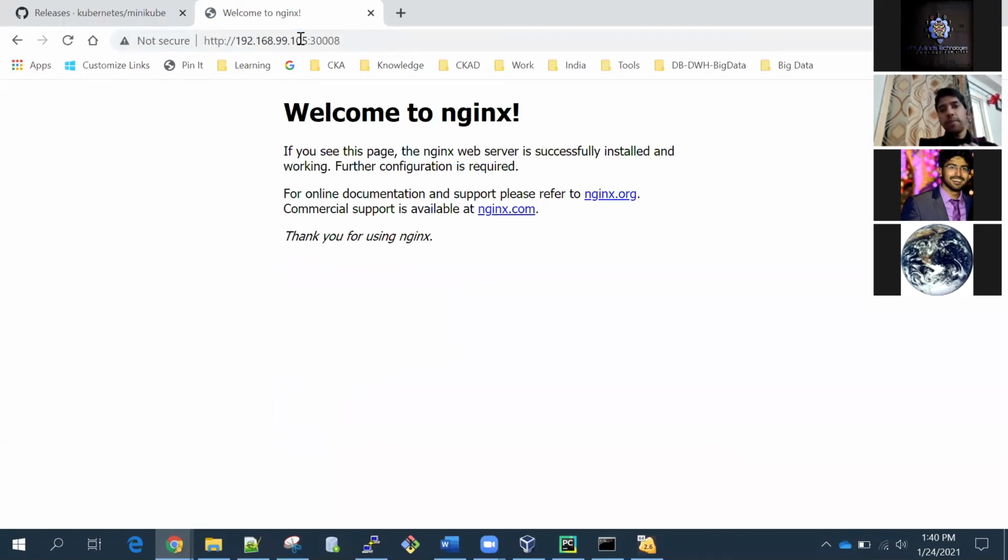Now it is accessible. I'll come to the concept in a few minutes. You can see that earlier the service was not there, so we were not able to access the application running inside the container or inside the pod from our laptop. But then we installed a service, and now we are able to access it from our laptop. So the service has provided me access to the application running inside the container.